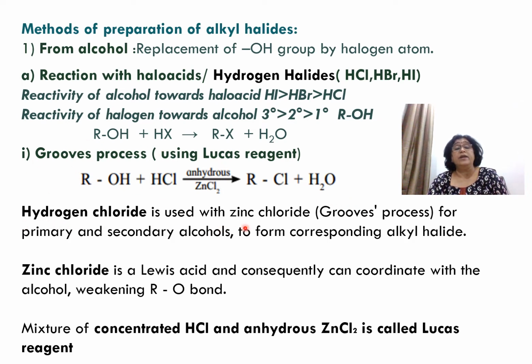So hydrogen chloride is used with zinc chloride for primary and secondary alcohols to form alkyl chloride. Basically what happens, zinc chloride is a Lewis acid. It coordinates with the alcohol and weakens the R-O bond. And the mixture of concentrated HCl and anhydrous zinc chloride is together known as Lucas reagent, which I already told.